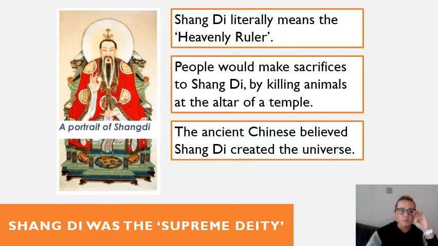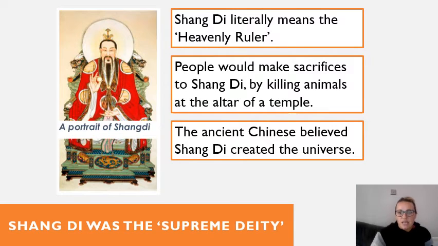So we've got a picture of this person again. This is a portrait of Shang Di. Shang Di literally means the heavenly ruler. People would make sacrifices to Shang Di by killing animals at the altar of a temple. The ancient Chinese believed Shang Di created the universe. Shang Di was the supreme deity.